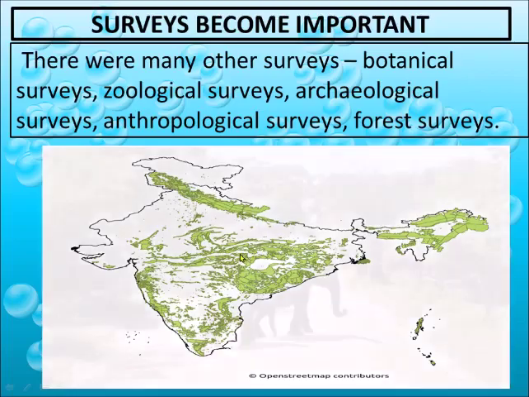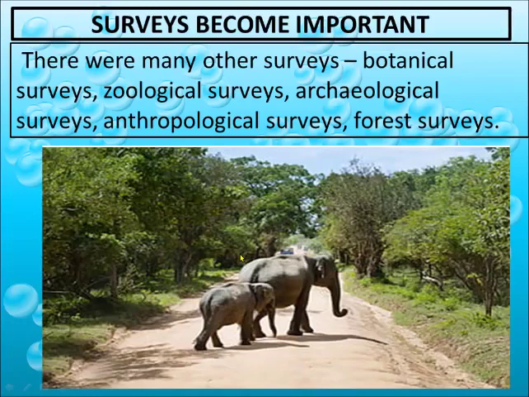Next is the zoological survey. The zoological survey is related to animals. Like in the past many years, the government has made many projects to save the tiger. They have made many wildlife sanctuaries where tigers are kept to be protected, and hunting is banned. If the government had not done such surveys, they would never have come to know that some animals are decreasing because of hunting by people. So they made initiatives, and thus they increased the number of lions and elephants in India.